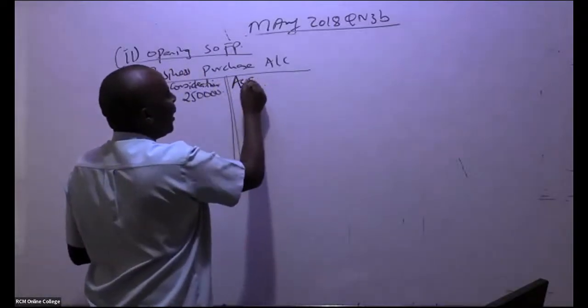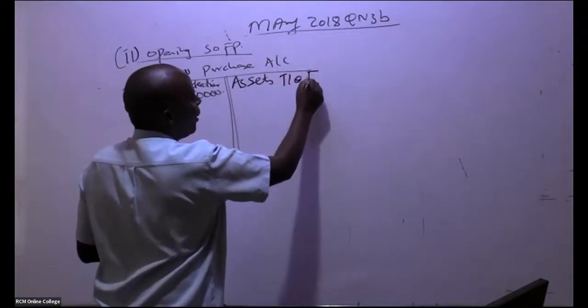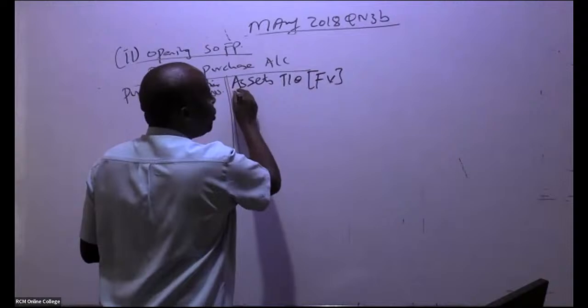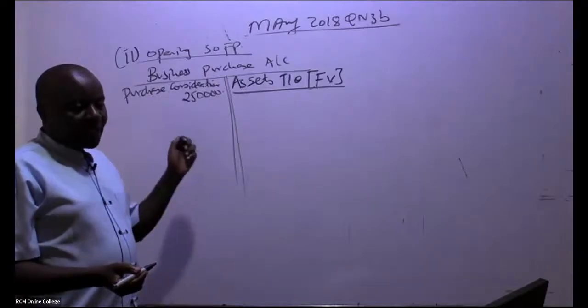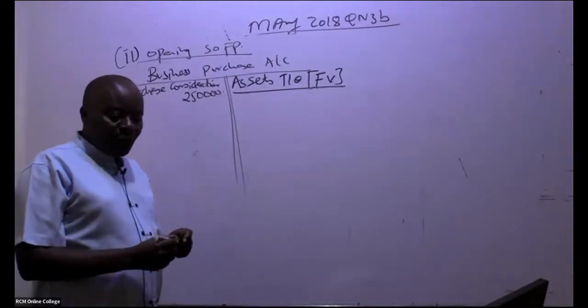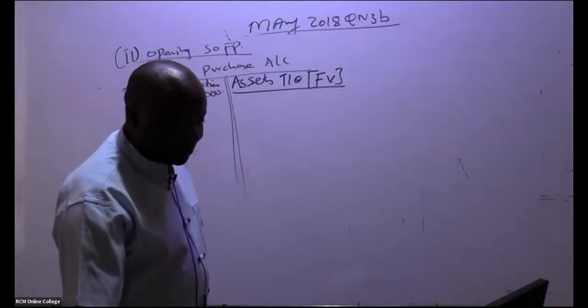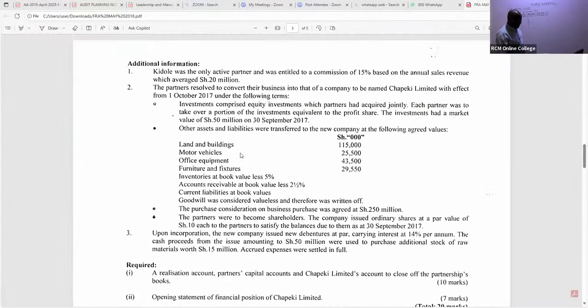So you come and say here, assets taken over. And remember, assets taken over, you always use fair value. So go to that note number 2, pick this. Now remember you are taking them at fair value, at market value. So then you write there, land and buildings, 115,000. Very easy. These are other assets and liabilities which were transferred to the new company. So land and buildings, 115,000, fair value.